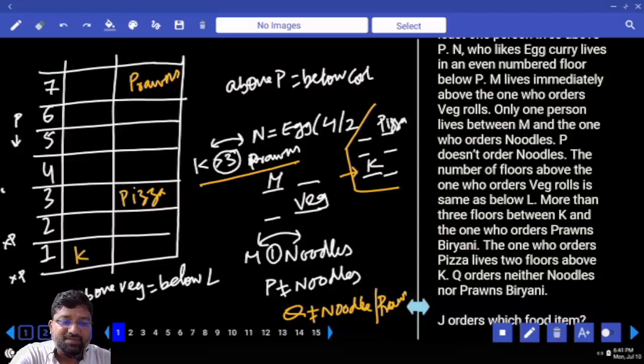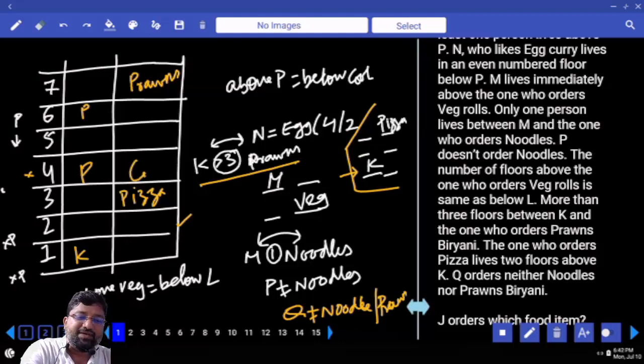Okay, next line. What should I do? Shall I go with above wedge and below L, or shall I go with above P and below cool cake? P and cool cake. Now look at this. If this is P, this will be cool cake. This cannot be P, right? Moreover, P is here and cool cake is here.